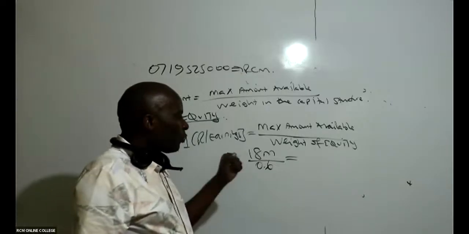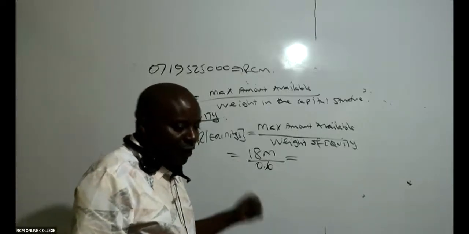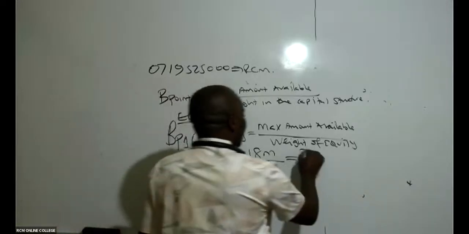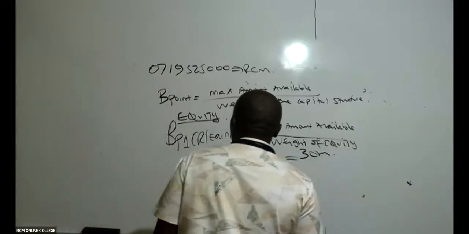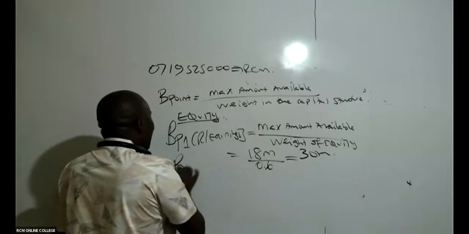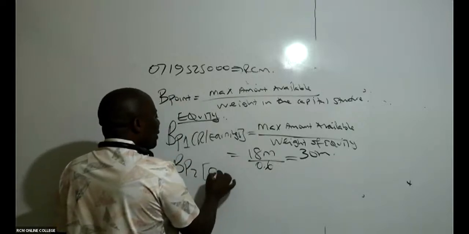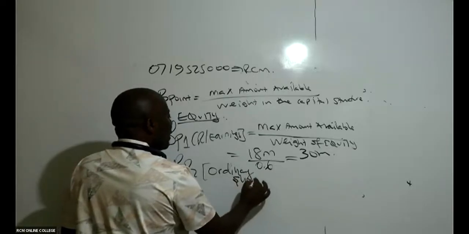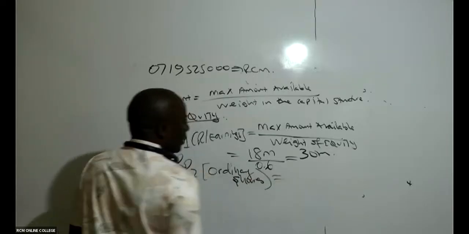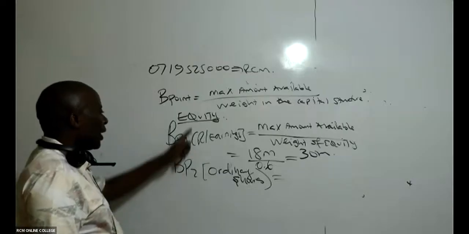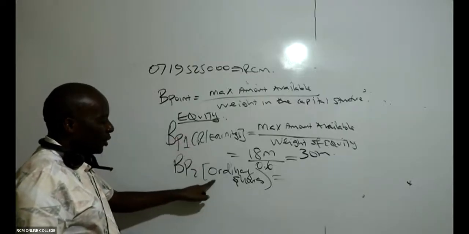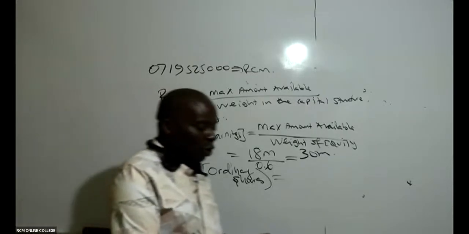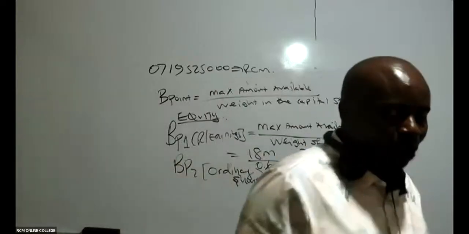We are almost finishing. Just 5 minutes, we finish. So this is giving me 30 million. Thank you so much. Then we shall come and get breakpoint 2 for ordinary shares. Under equity, we have retained earnings and ordinary shares. So let's go to ordinary shares.